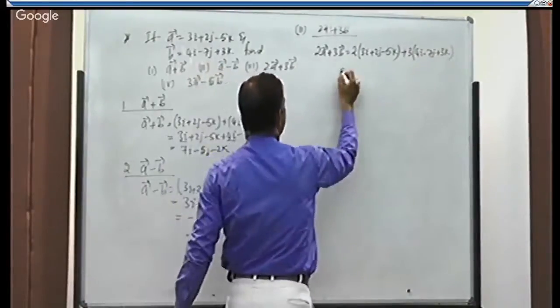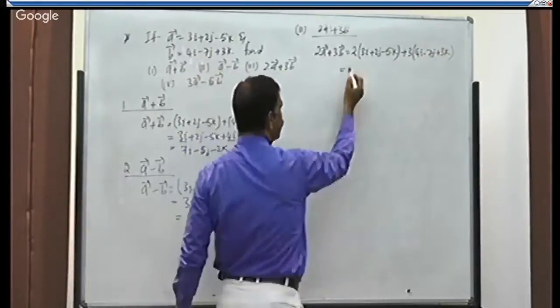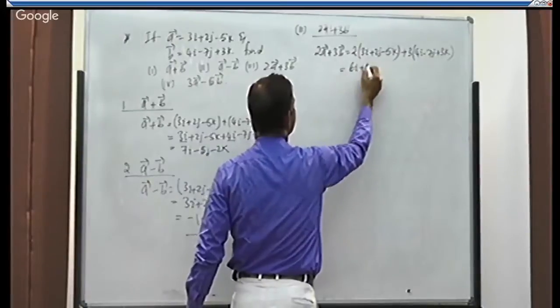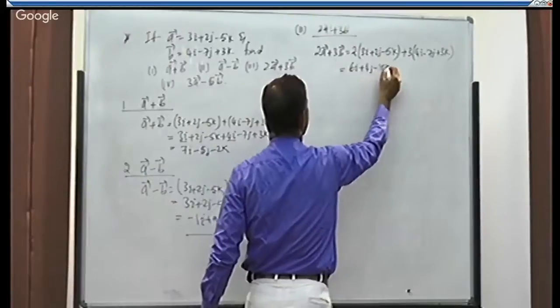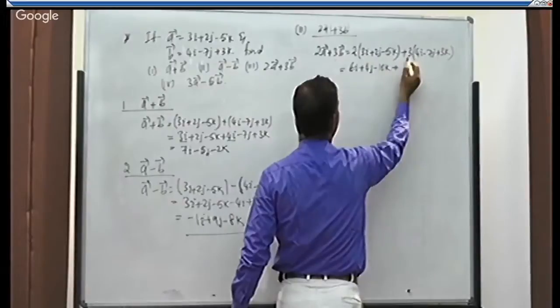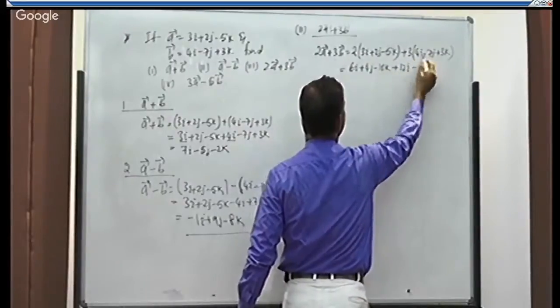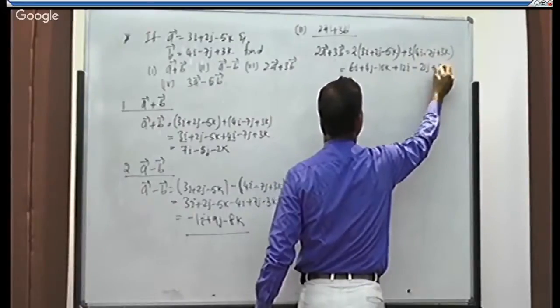Open the bracket along with taking multiplication of the constant. 2 into 3, 6i plus 2 into 4, 8j plus into minus minus 10k. Is it right? Plus into plus plus. 4 into 3, 12i plus into minus minus 7 3s are 21j plus into plus plus 9k.